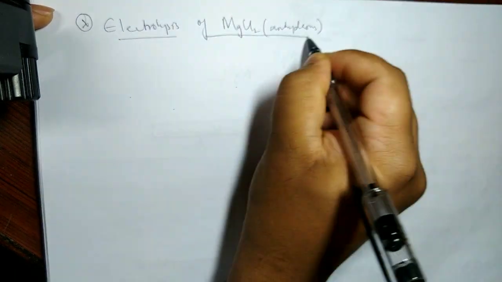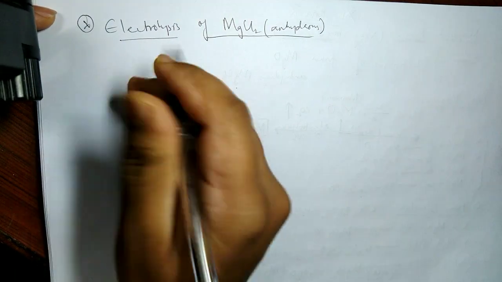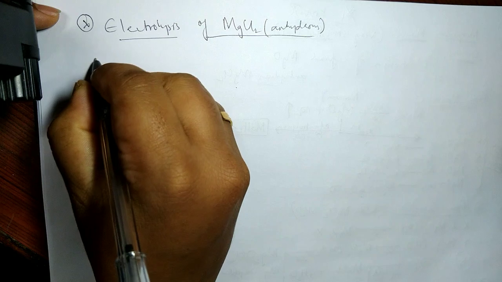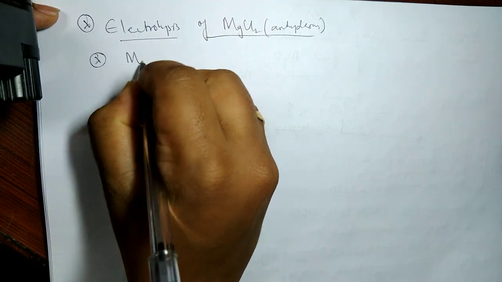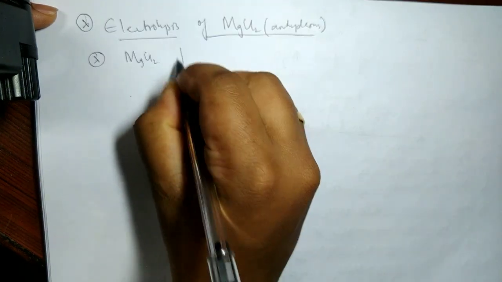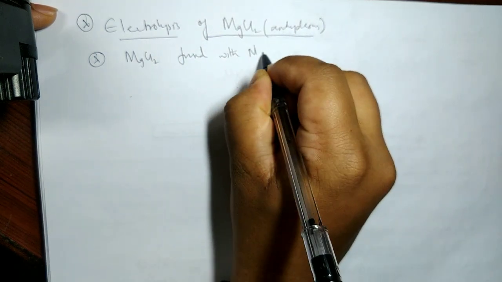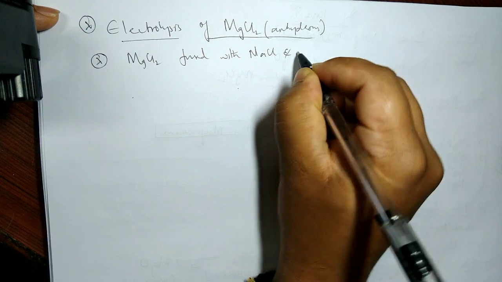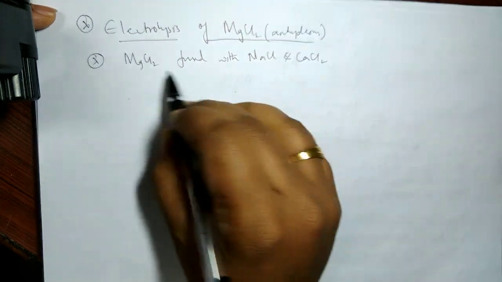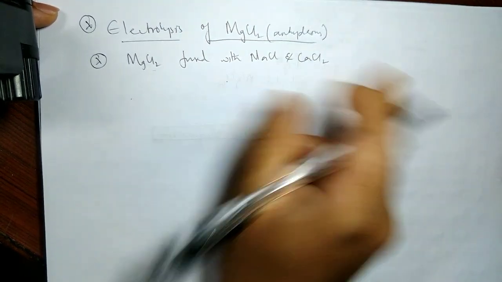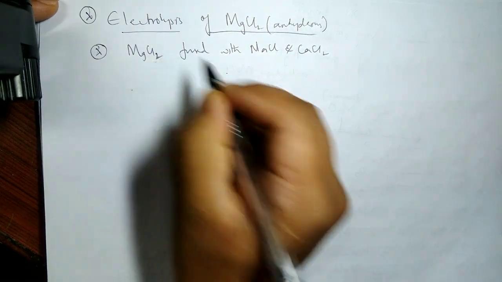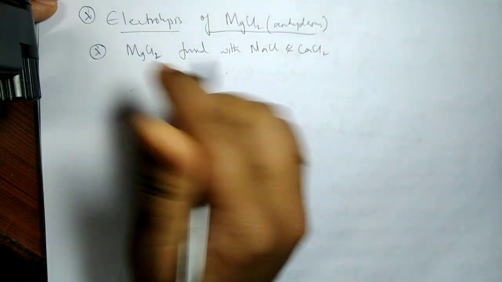As simple points to be noted, magnesium chloride is fused with NaCl and CaCl2. The reason for fusion with NaCl and CaCl2, I know that you know, and in fact the compositions are important.